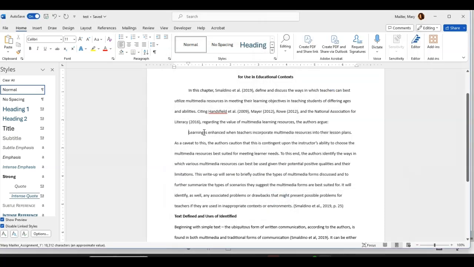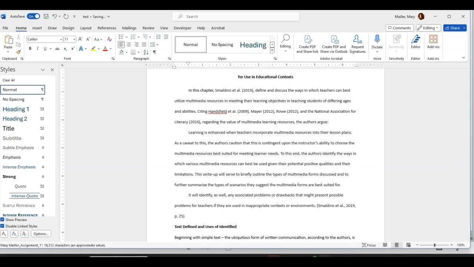Okay, so I've brought my next line that's going to be part of the block quote down into this space of the paragraph here. And let me just show you where this is going to end. Let's just say it ends here. Okay, so I make that the next line.